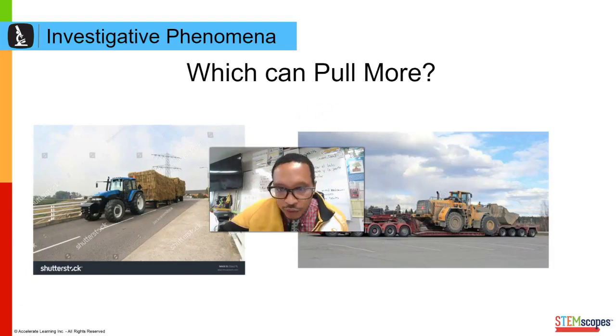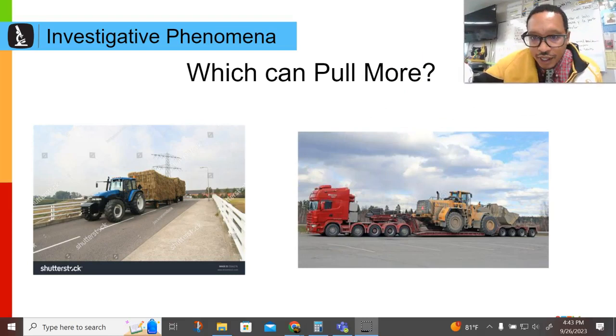Which can pull more? Let me move myself up out of the way again. Which one of these can pull more, this tractor here or this diesel here? Which one do you think can pull more mass or weight? Which one do you believe more? I know which one I think.